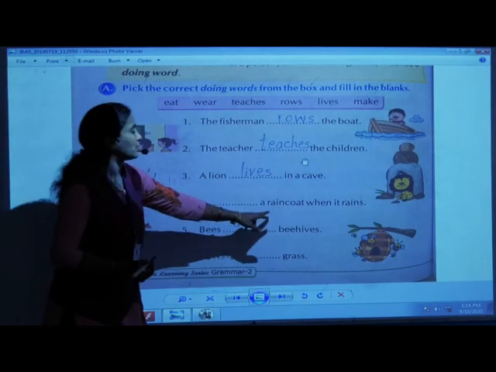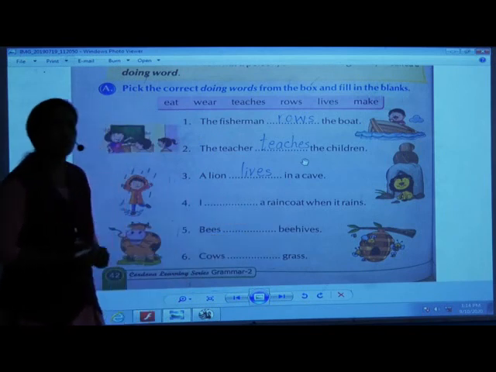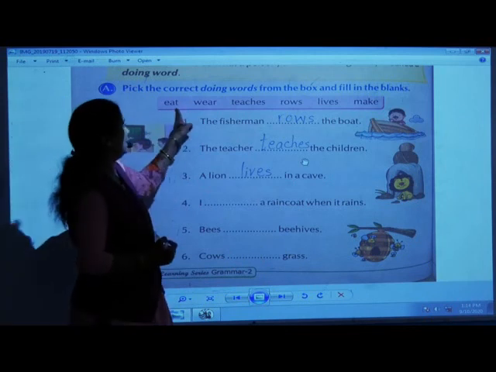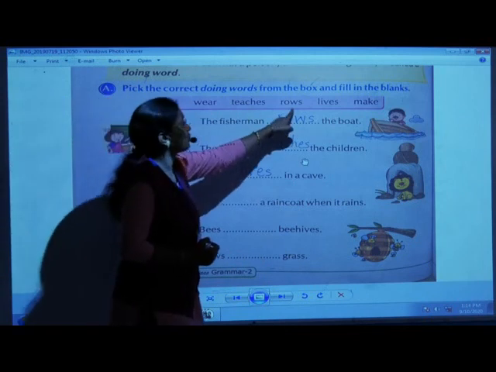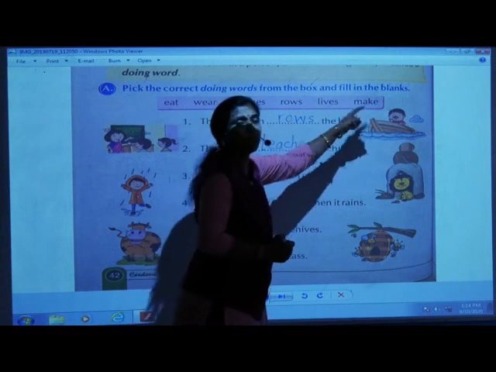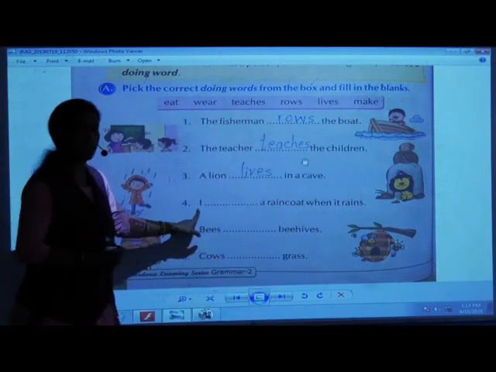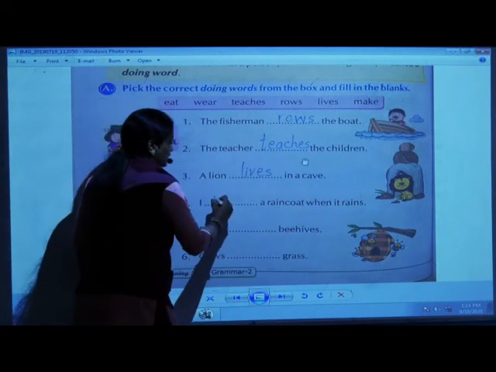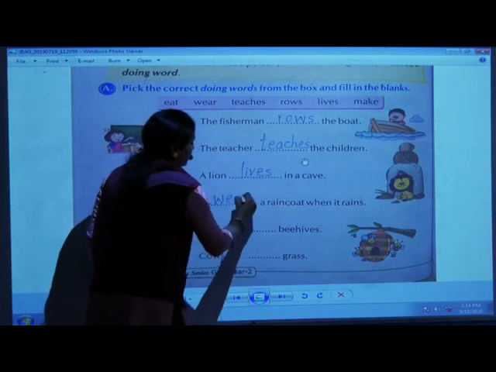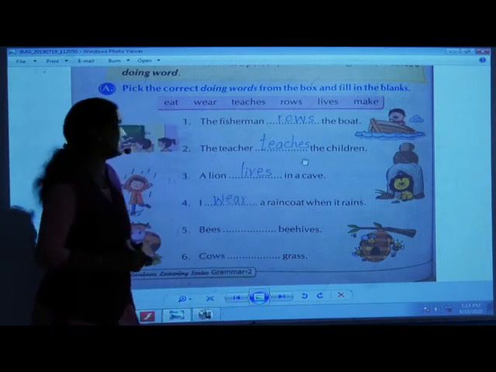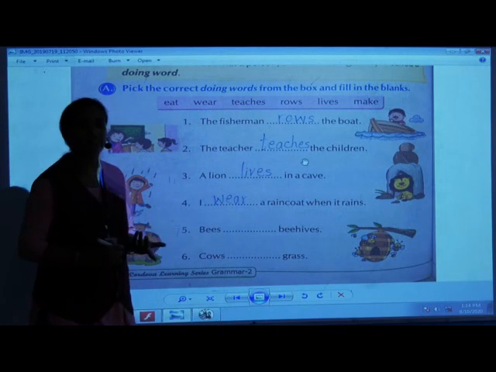I dash a raincoat when it rains. What do you do when it rains? Search from here. Eat, wear, teaches, rows, leaves, or make. Yes, the action is wear. When rain comes, you wear a raincoat, right?